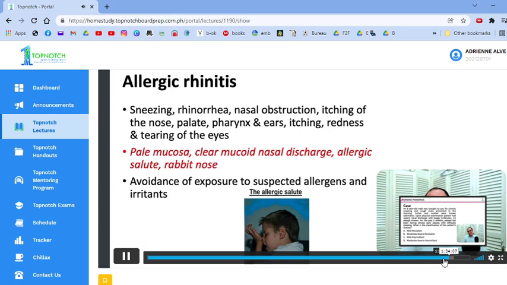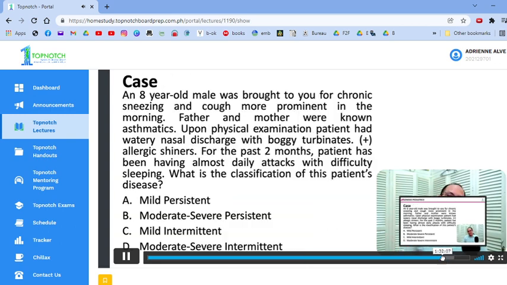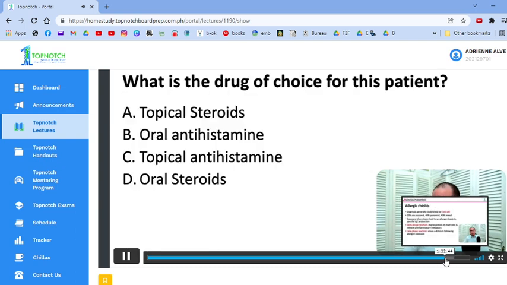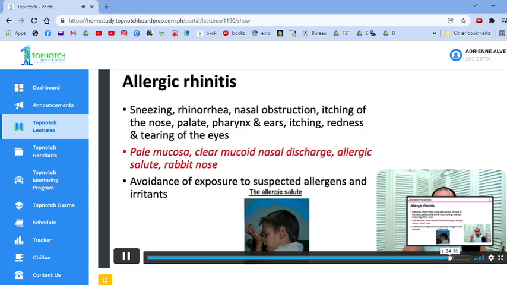Okay? On PE, you can see your pale mucosa. Okay? There could be a clear nasal discharge, and this patient's clinically usually may mga mannerisms yan, such as the allergic history of atopy, chronic rhinorrhea, sneezing, yung ilalim ng mata nila.